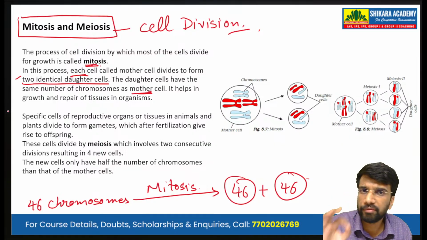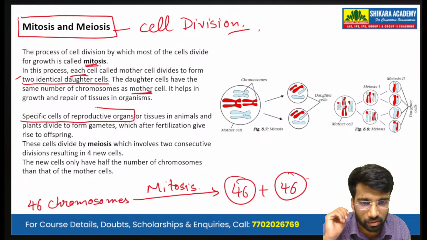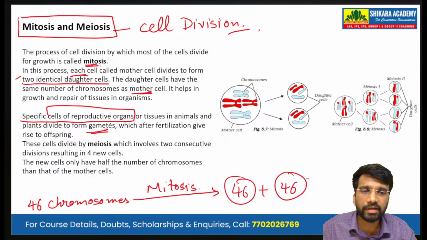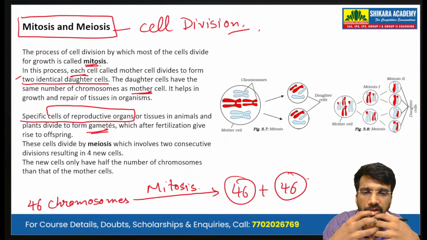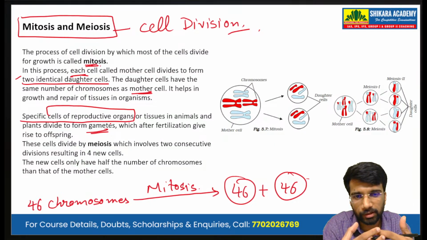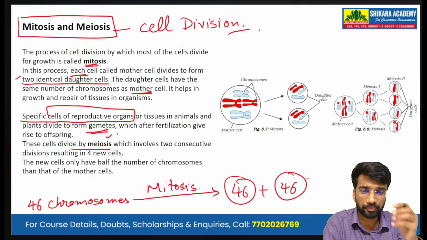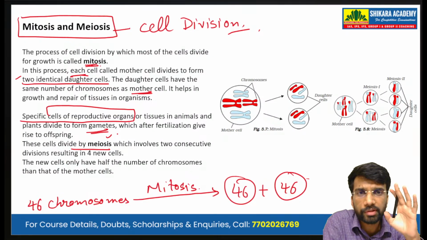Now we have some specific cells present in the body known as the germ cells, or cells of the reproductive organs or tissues. They form the gametes. And these gametes, after fertilization, give rise to the offspring. So the gametes divide by meiosis, which involves two consecutive divisions, which results in four new cells.